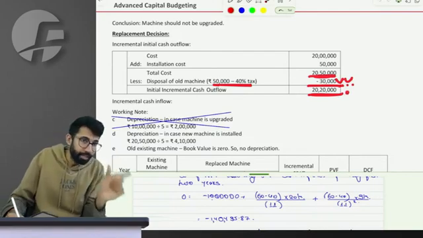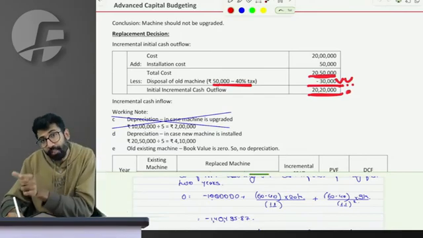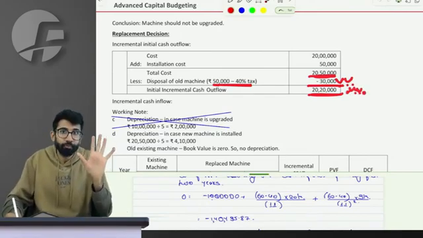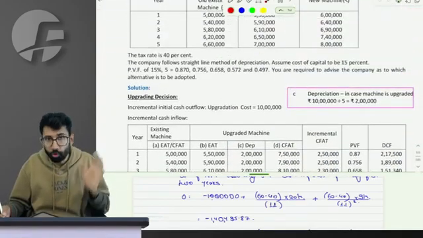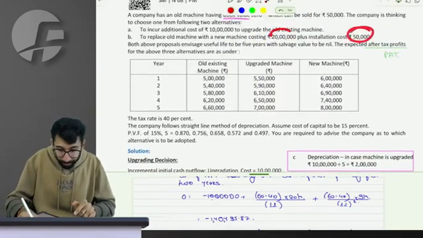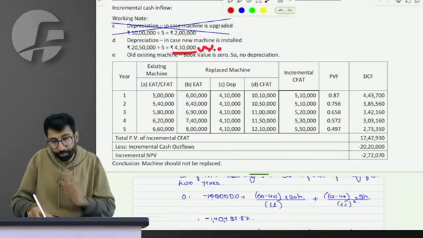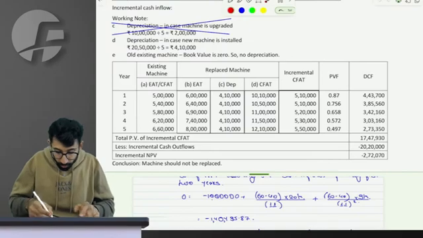So incrementally here, nothing is blocked if I use the old, no investment. If I sell the old and buy the new, then there is an investment of 20,20,000 net outflow. Fine. Sir, for the incremental analysis, first the amount of depreciation. Old, no depreciation. New, the total cost for new is 20,50,000 divided by 5 years, which gives me 4,10,000 of depreciation every year. Incremental annual cash inflows.